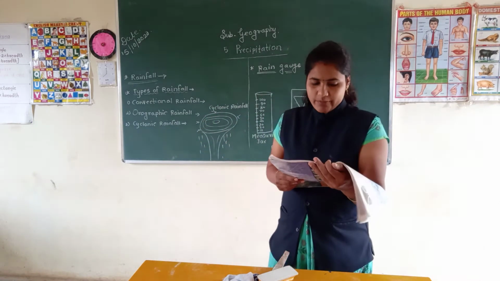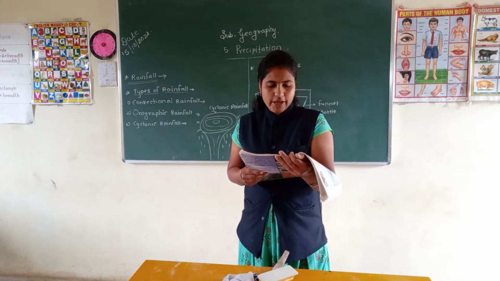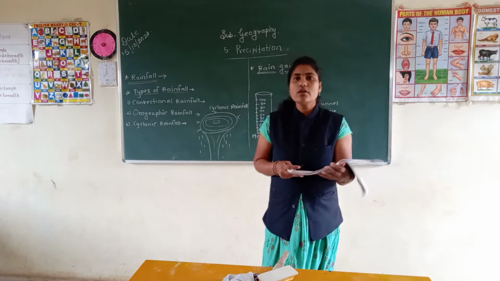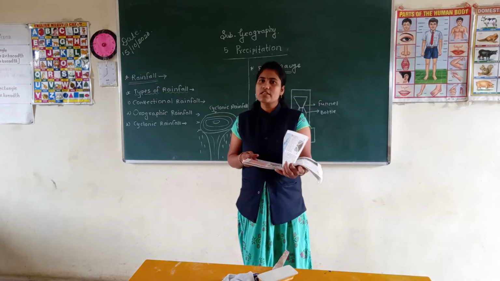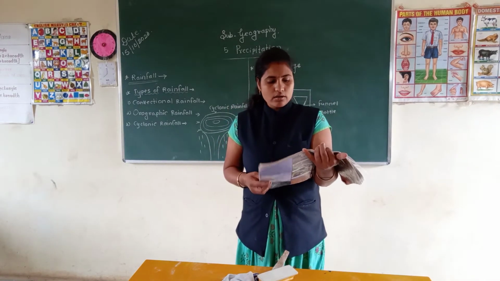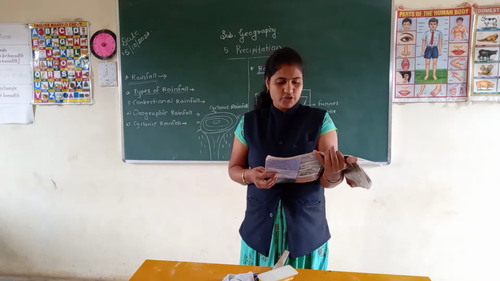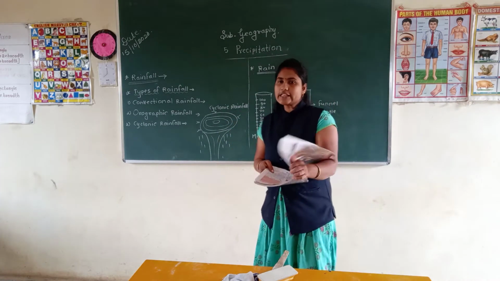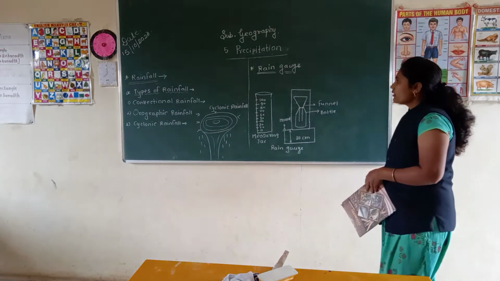the amount of water vapor in the atmosphere, air pressure and temperature. Now see students, for heavy rainfall, which factors are responsible? Amount of water vapor, air pressure and temperature. Okay students, now see, the next point is the rain gauge.